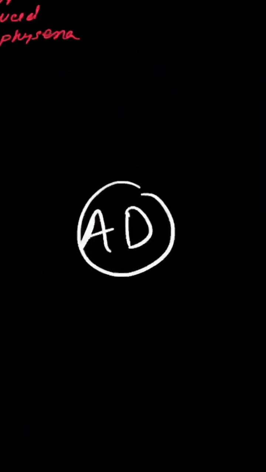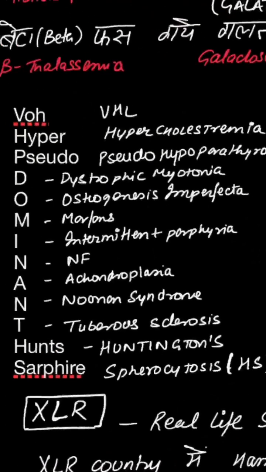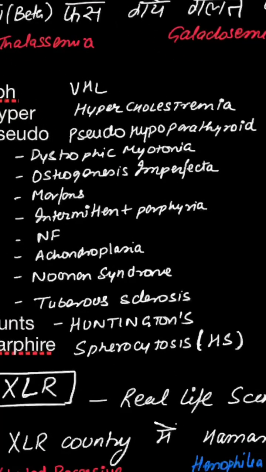Now we'll move to autosomal dominant disorders. I've made a mnemonic: usually people who are more dominant in life are often hyper, they act pseudo in front of others, and they're always trying to hunt. सरफेरे लोगों को मतलब hunt करते रहते हैं. They surround themselves with सरफेरे people. So the mnemonic is like VO, which is von Hippel-Lindau syndrome. Hyper से remember familial hypercholesterolemia, pseudo hypoparathyroidism.